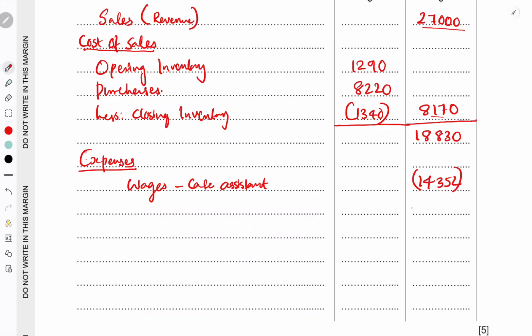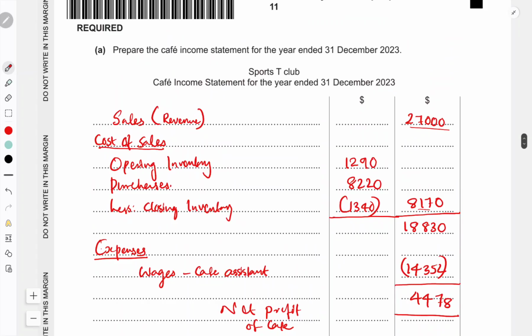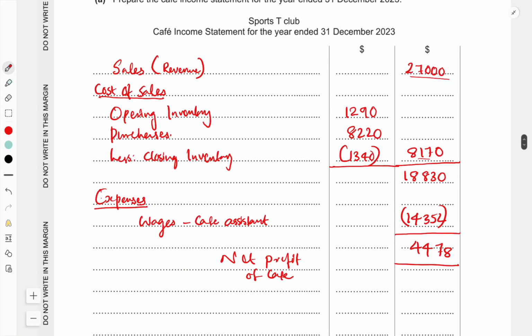So we'll get net profit. The result will be net profit of the cafe. Or you can write profit for the year, cafe. Or net profit of cafe. It will be 18,830 minus 14,352. So the result will be 4,478. It's called net profit. So this is the cafe's income statement for the year ended 31st December 2023.